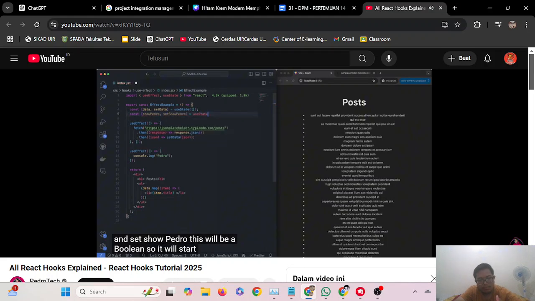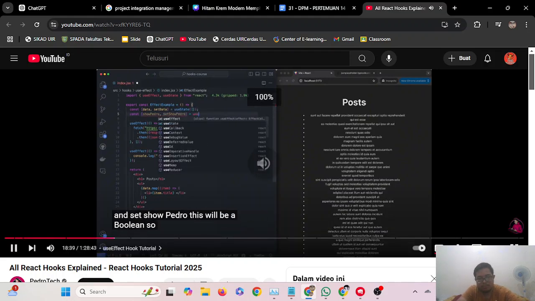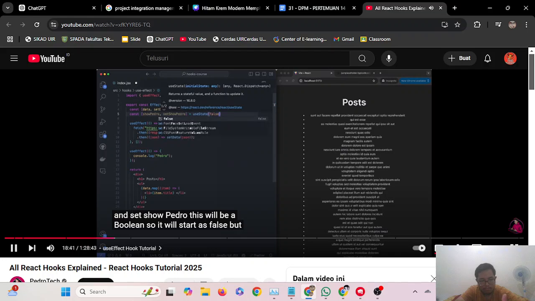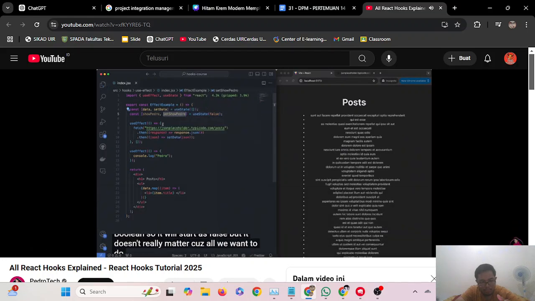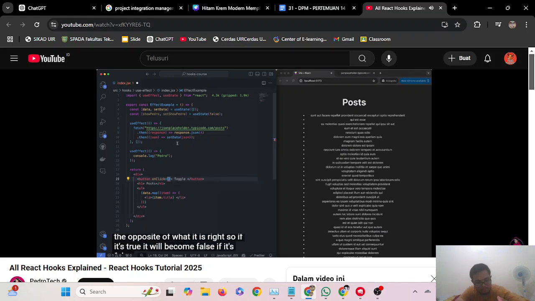So it will start as false, but it doesn't really matter because all we want to do is, whenever I click on a specific button, that will actually create over here at the top as the example for you guys, I want to make a toggle. Whenever you click on this button, it will turn this state into the opposite of what it is, right? So if it's true, it will become false. If it's false, it will become true.